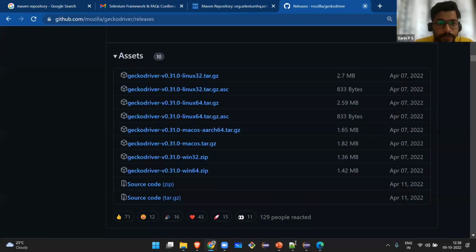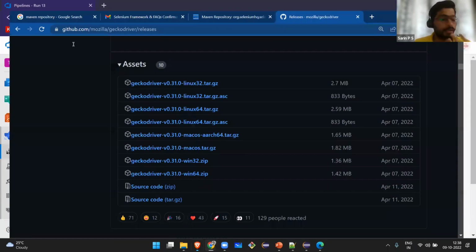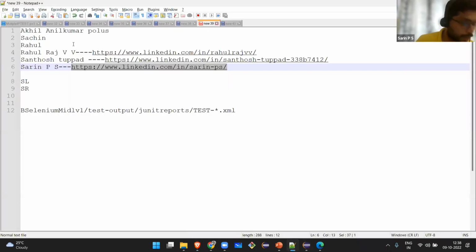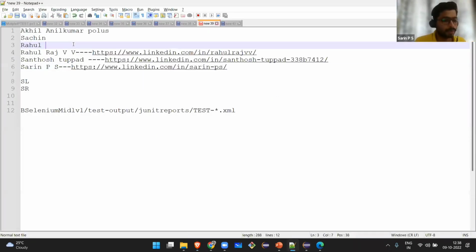Sorry. So towards the end of the session, I would like to thank a few people who gave me this opportunity. One is Anil Kumar, who is from Polas, he was my previous manager. He, along with Sachin, gave me this opportunity for presenting this in Prathidhwani. So I got this contact of Rahul from Prathidhwani. So I got this opportunity, and along with that, Rahul Raj VB, who is a DevOps engineer with 8+ years of experience. So I will share the LinkedIn profile.